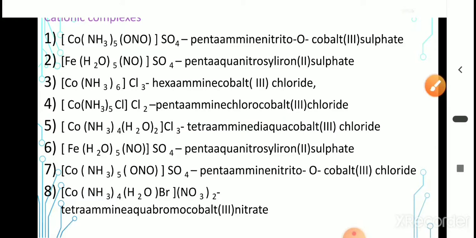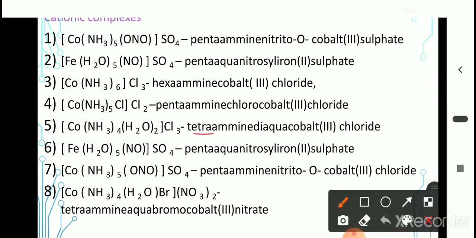Next one, [Co(NH3)4(H2O)2]Cl3. It has 2 types of ligand, aqua and ammine. They are arranged in alphabetical order. Therefore tetraammine, 2 water means diaqua, cobalt 3 and then chloride. Tetraammine diaqua cobalt(III) chloride. Next one, [Fe(H2O)5NO]SO4. H2O5 means penta aqua, NO is nitrosyl, central metal ion is iron 2, counter ion is sulfate. Penta aqua nitrosyl iron(II) sulfate.